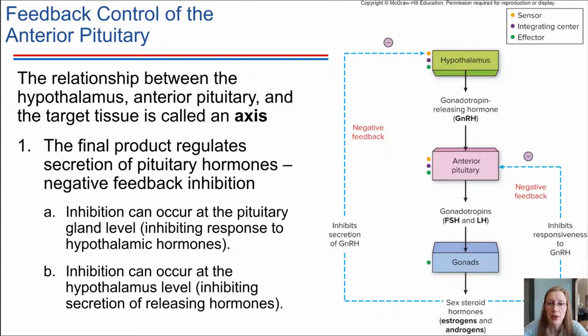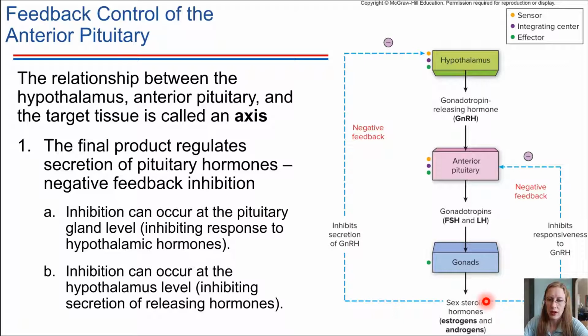We've been talking about what the hypothalamus does. The hypothalamus produces hormones that then influence the anterior pituitary, which then produces hormones that influence other organs. So there's a three member link here, and together they are called an axis. In the case of gonadotropin releasing hormone, produced by the hypothalamus, that will make the anterior pituitary produce gonadotropins. Those circulate throughout the body, and when they make their way to the gonads, they cause the gonads to release sex steroid hormones.